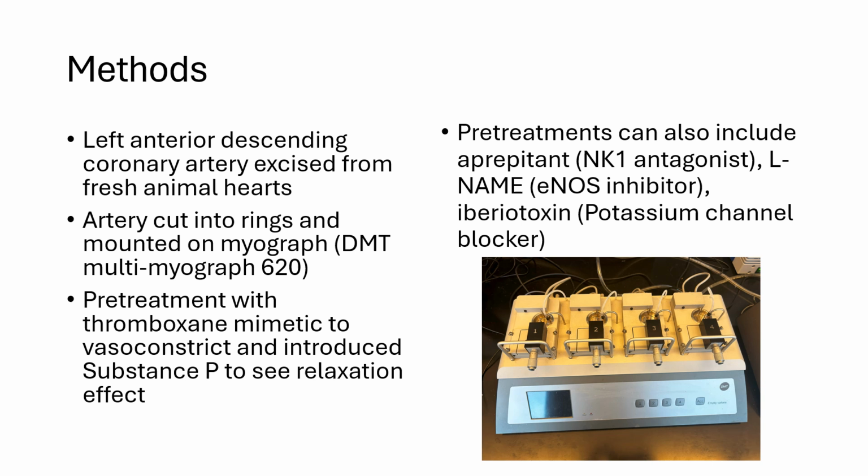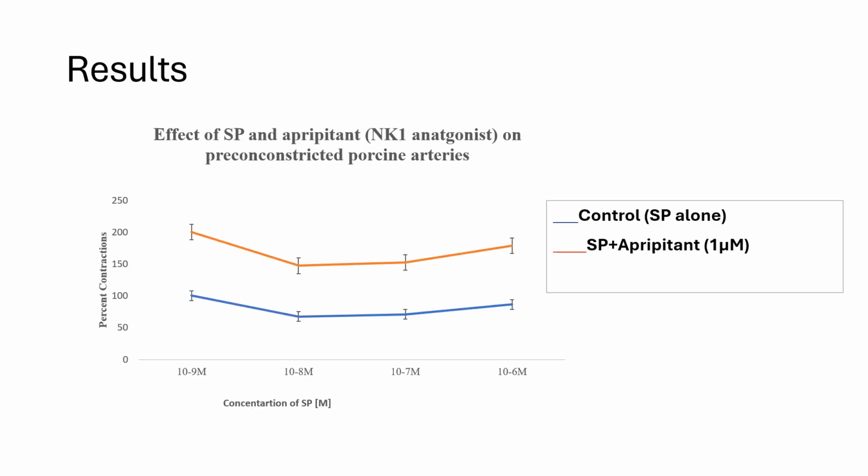So the procedure that will follow will consist of excising the left anterior descending coronary artery from fresh animal hearts, cutting them into rings, and mounting them on the myograph, which measures the contraction of these rings. From there, we pre-treat with a known vasoconstrictor like U46 and then introduce substance P to see if any relaxation occurs. We can also utilize NK1 antagonists, eNOS inhibitors, and others to pretty much narrow down the mechanism.